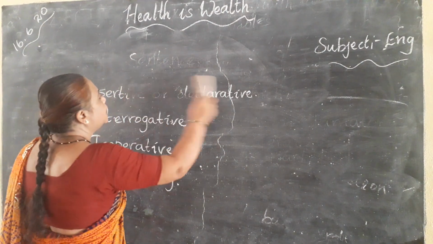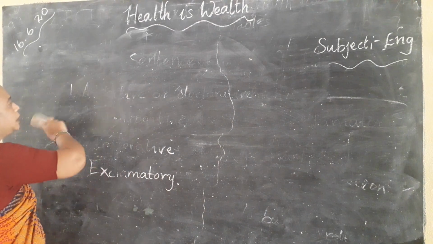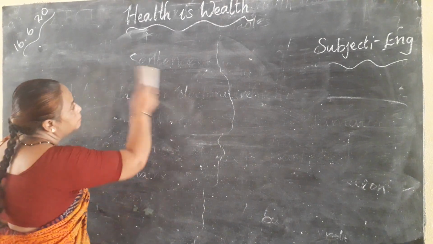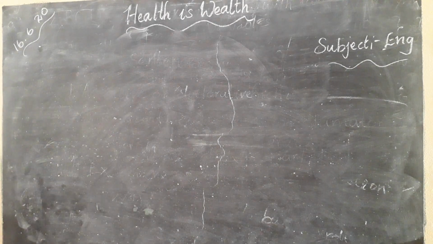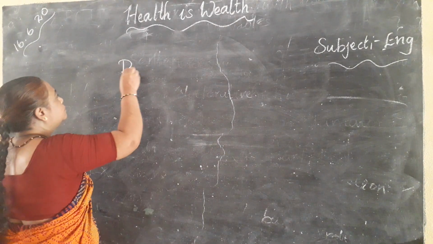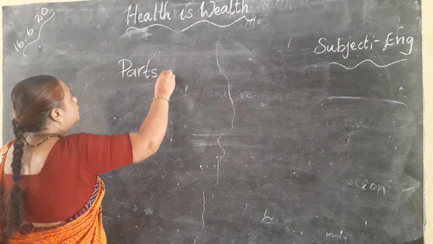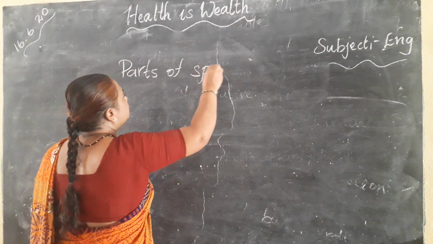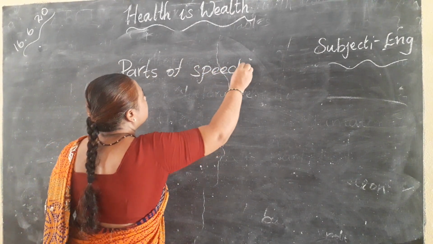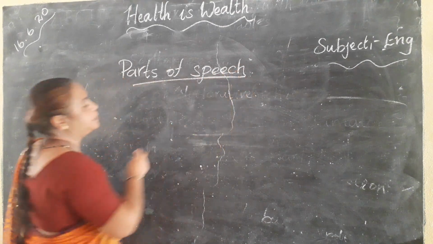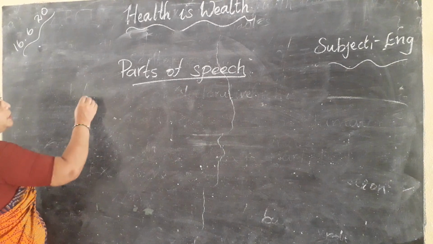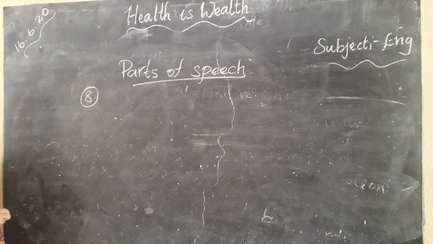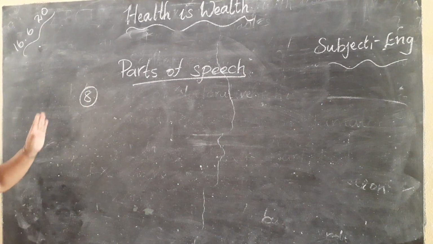Next comes parts of speech. Let's discuss parts of speech. So in English, how many parts of speech are there? Eight parts of speech are there. In English, there are eight parts of speech.